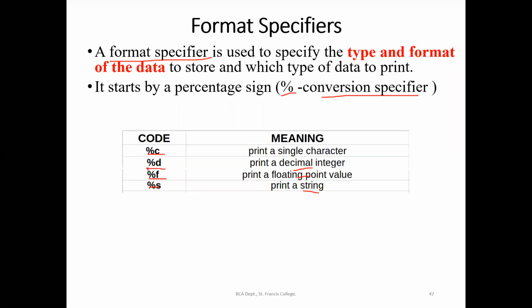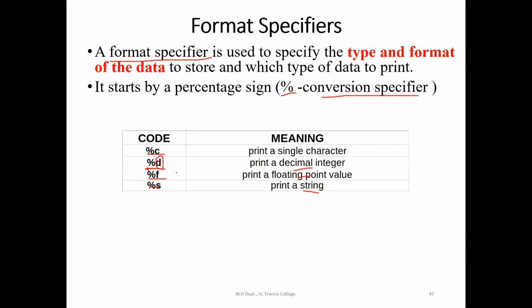That means for a decimal integer, we will mention %D. Percentage is known as a conversion specifier. Whenever the compiler encounters a percentage symbol, it will understand that some conversion is required, and then the succeeding character D will determine the data type to which it has to convert.